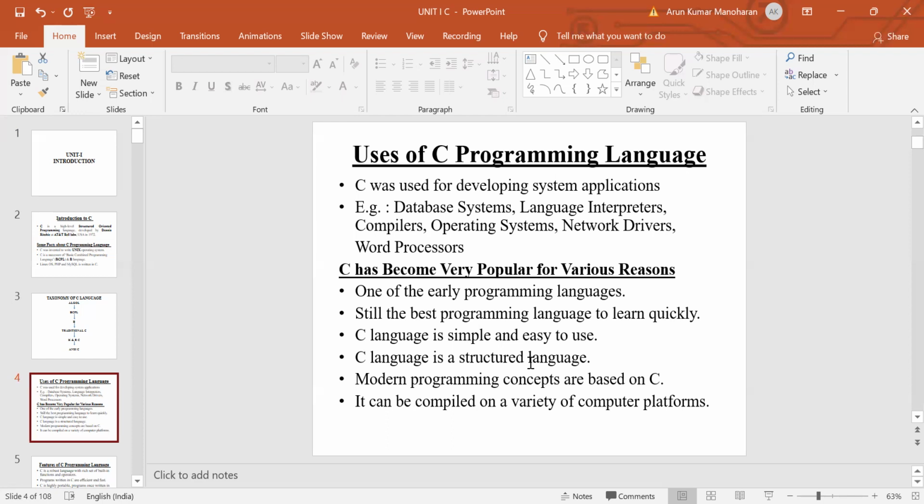It is still one of the best programming languages and very quick to learn. This language is simple and easy to use. It is a structured programming language, so while writing a program in C, we should follow the structure. Next we will discuss in detail the structure of the C program. Modern programming concepts are based on C language, and it can be compiled on a variety of computer platforms. So these are the reasons why C became popular.